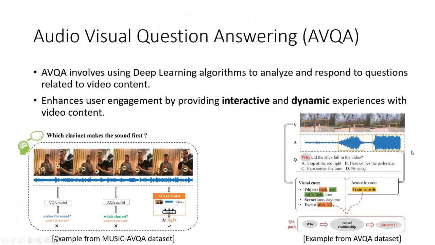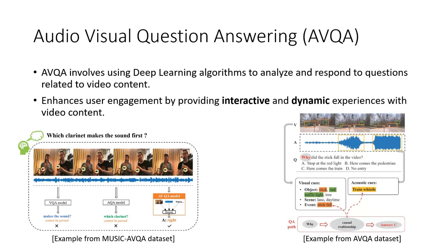Now, this work mainly focuses on audiovisual question answering. Audiovisual question answering, or AVQA, involves using deep learning algorithms to analyze and respond to questions related to the video content. The video content may have audio and visual modality. This application enhances user engagement by providing interactive and dynamic experiences with the video content. Below, you see two examples from music AVQA and AVQA dataset.